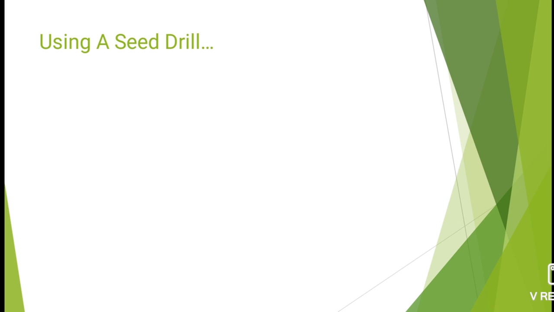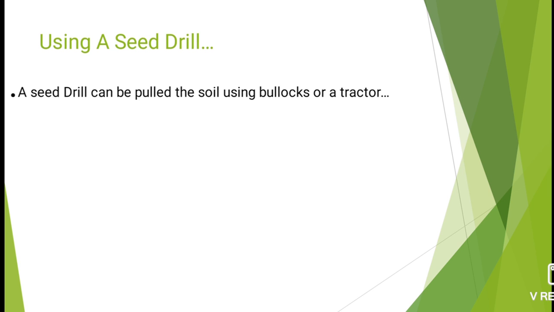Okay, coming to using a seed drill. A seed drill can be pulled over the soil using bullocks or a tractor. A seed drill is a machine. Nowadays the farmers are using this method because it is a simple method, and the time and effort are saved in the process. I'll show you a picture.